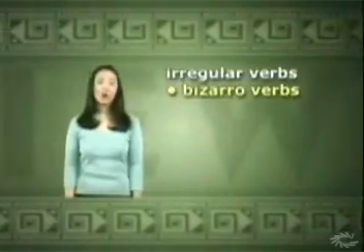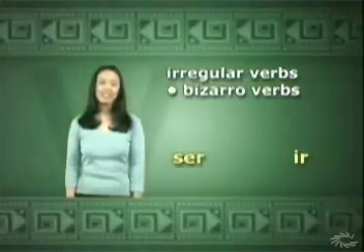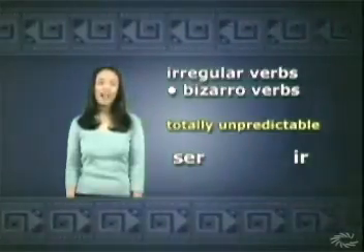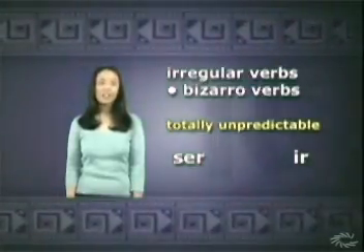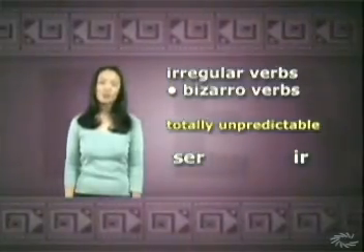The last category of irregular verbs are the bizarro verbs, like ser and ir. Their conjugations are totally unpredictable, so you just have to memorize them. The upshot is that once you do, you're set for life. Bizarro verbs are used a lot.